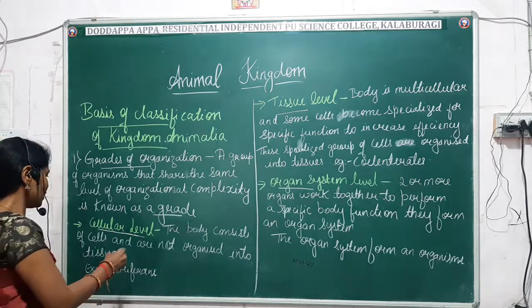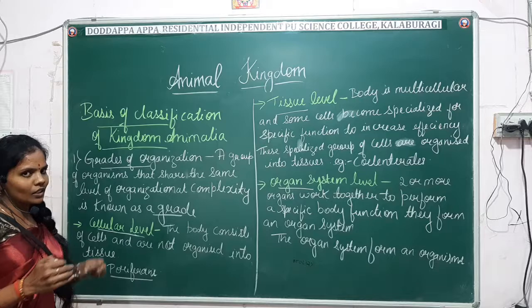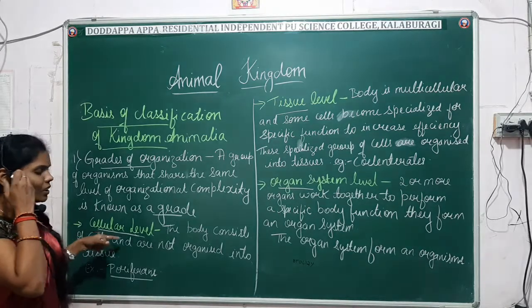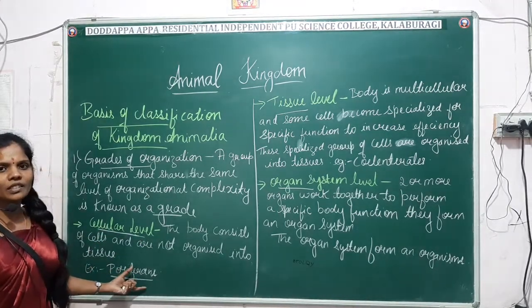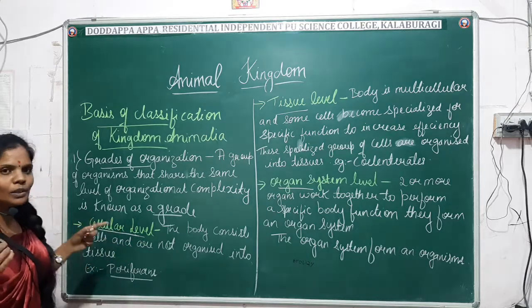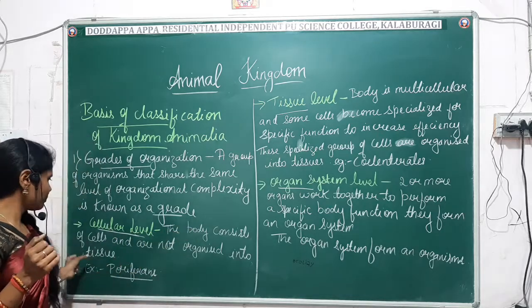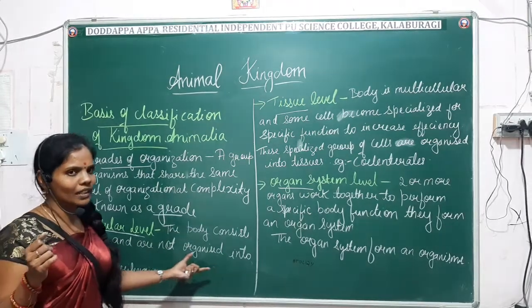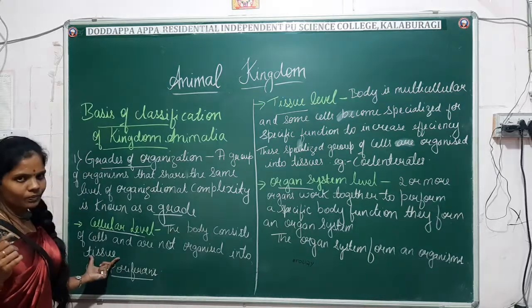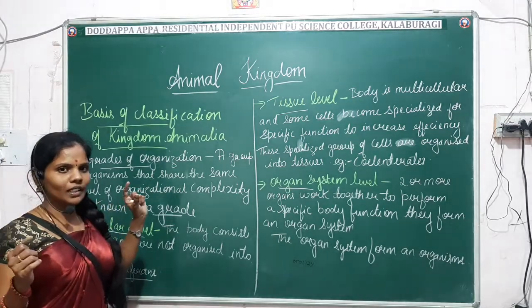You will not find any development of organs or tissues in these animals. An example you have to keep in mind is Porifera. Generally all the poriferans come under the cellular level of organization. So what do you mean by cellular level of organization? The body consists of cells that are not organized into tissue. That's commonly known as the cellular level of organization.